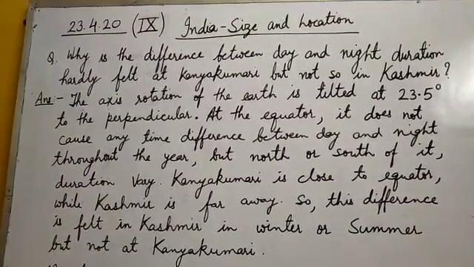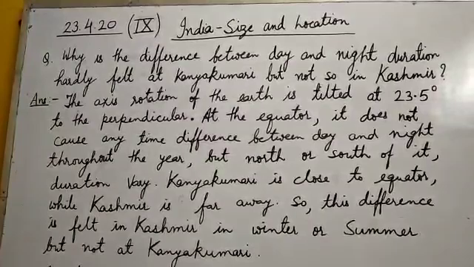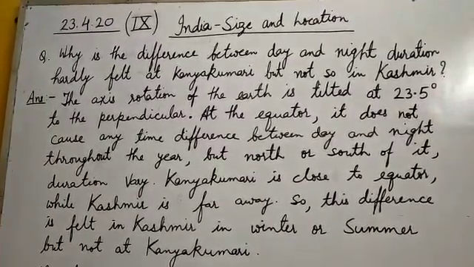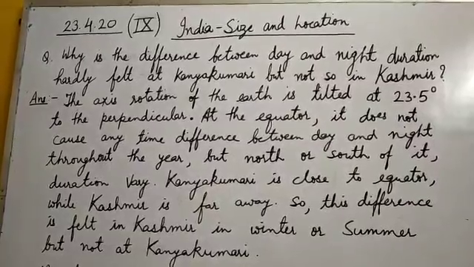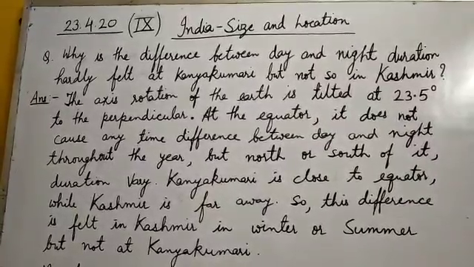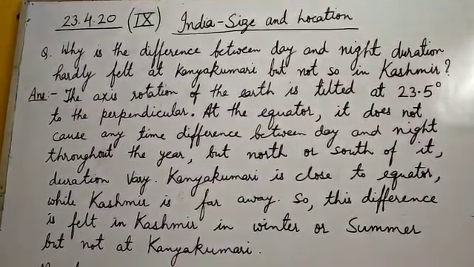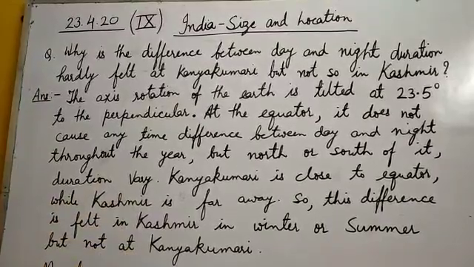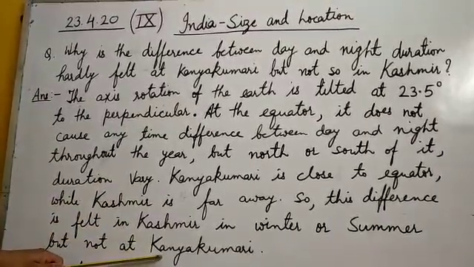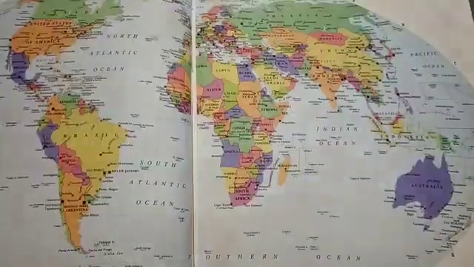So therefore students, we know at the equator there is an equal duration of day and night throughout the year, 12 hours of day and 12 hours of night. The sun's rays fall vertically on the equator, but as we go away from the equator, the areas receive slanting rays. Kashmir is far away from the equator, whereas Kanyakumari is very close to the equator. Therefore, the difference is hardly felt at Kanyakumari, but in Kashmir it is more than 5 hours.